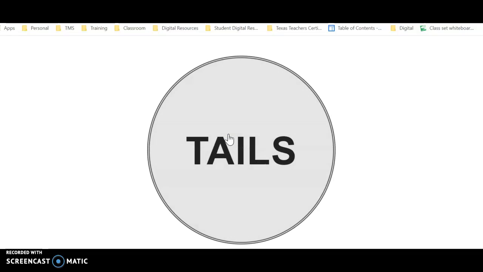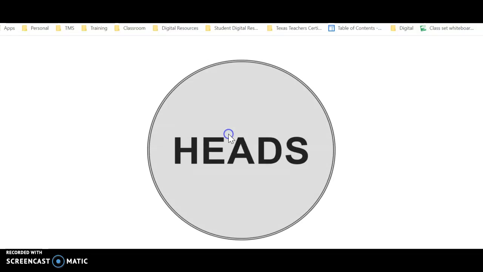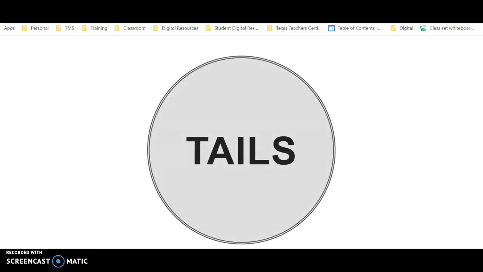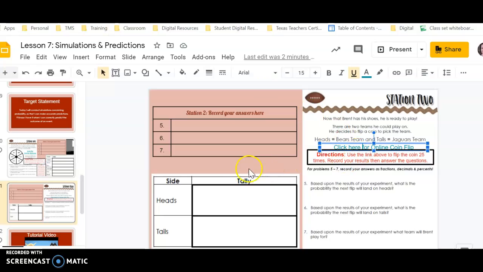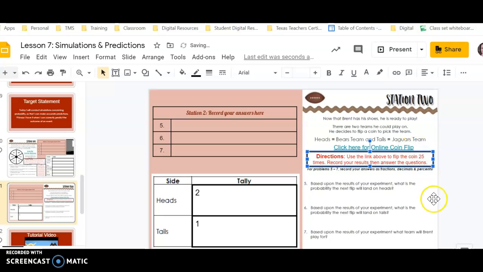So you have heads, tails, tails, heads, and you're going to go ahead and record it just like you did in the last one. Here are your tally marks. So I had 2 heads and I believe I had a tails. You're going to flip that coin 25 times until you have tally marks that add up to 25. That's the simulation you're going to be doing for this